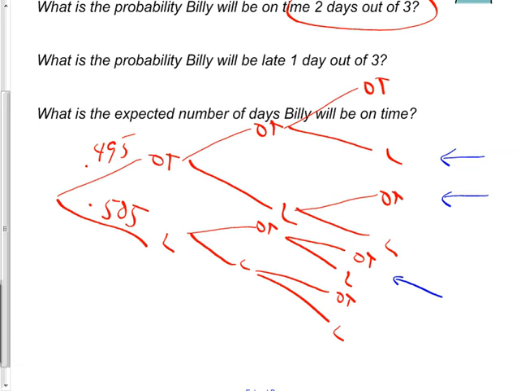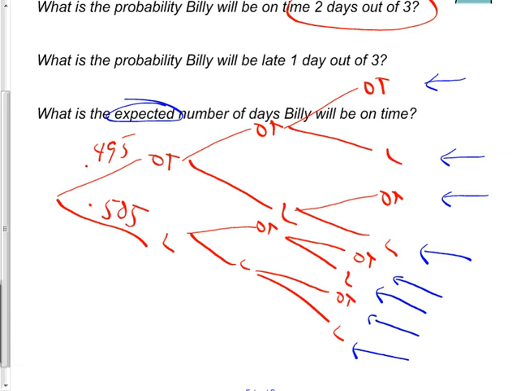And then, what's the expected number of days Billy will be on time? Okay, for that one, expected, that sounds like expected value. What formula am I always supposed to use? A times A, and then add them up. What I've got at the end of this tree, all of these probabilities, when you do expected value, you've got to do all of them. Now, I'm not going to do it right now, but all of those would have to be figured out. Got a decimal for all of them. But then the part where people get stumped is, what are they supposed to multiply it by? They get how to do probability now, but what's the amount?